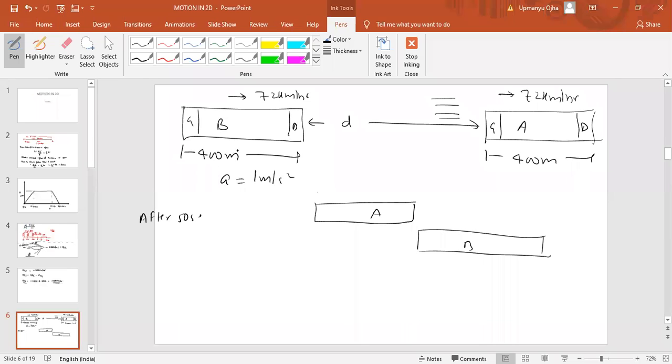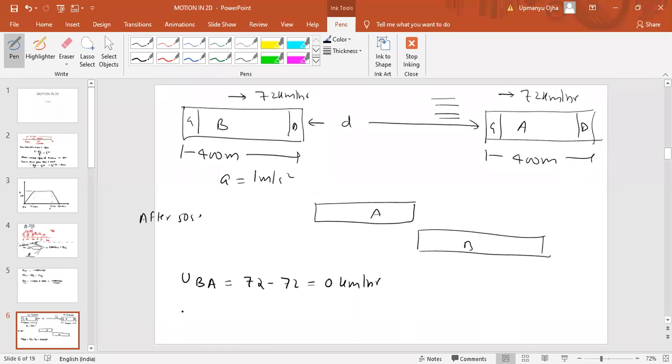If you use the relative velocity concept, what is the initial separation between them? The initial separation is D minus 800. So if you take A as the observer and observe B, can we write the initial velocity of B with respect to A will be equal to how much? 72 minus 72, which is 0 kilometer per hour.